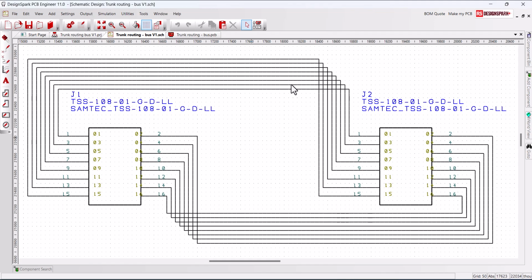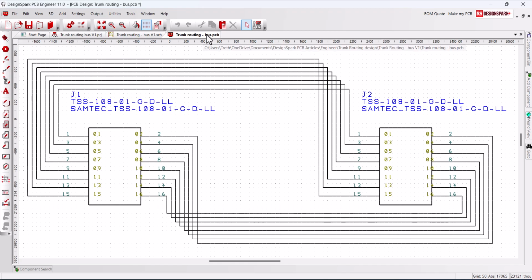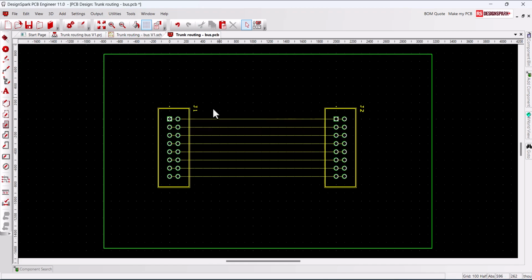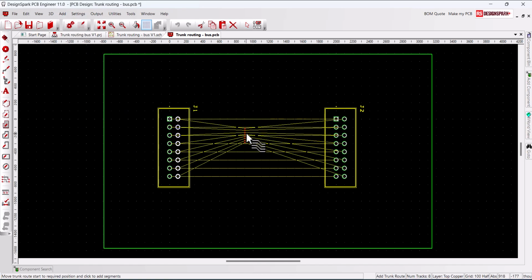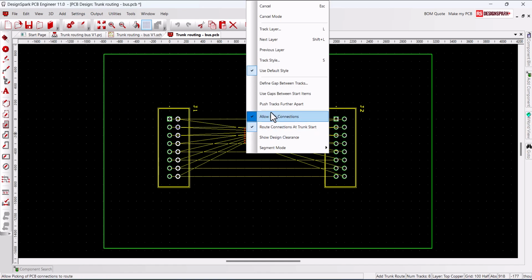We now demonstrate a more complex scenario with double row connectors routed one-to-one. Translate the schematic to a PCB. Here the routing is complicated by the tracks having to pass through a row of pads. We start as normal, selecting our start pads and select trunk route. We start using the same track pitch as the connector pin pitch.